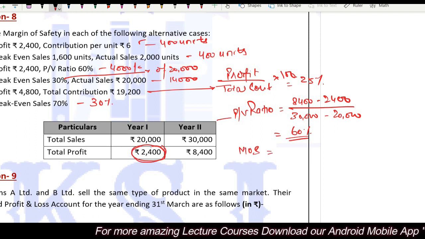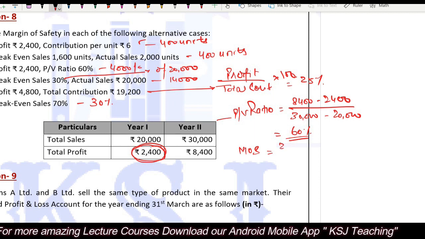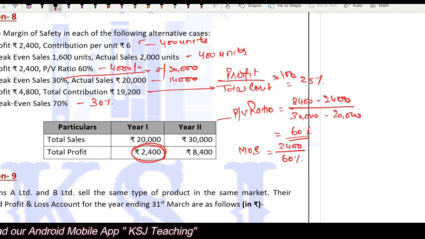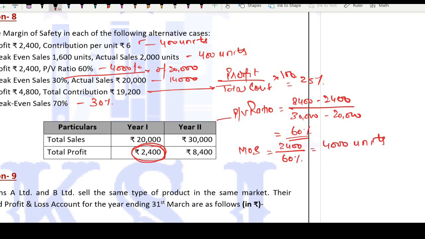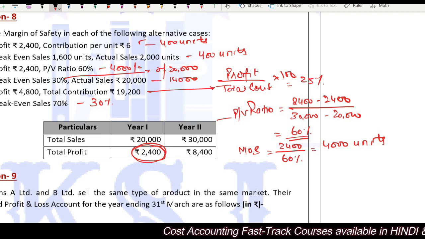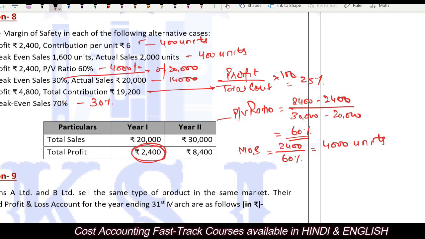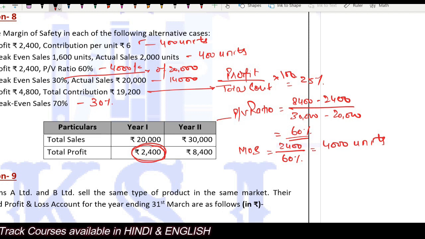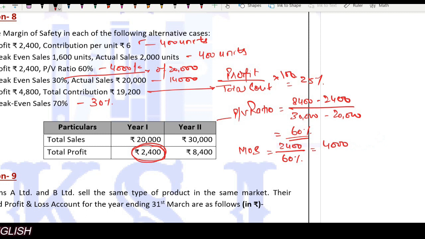So margin of safety, simple, margin of safety is profit divided by PV ratio. Take the profit for any of the years, 2400 divided by 60%. This is in value, not units, sorry. This is in rupees. Similarly, this is for year 1.